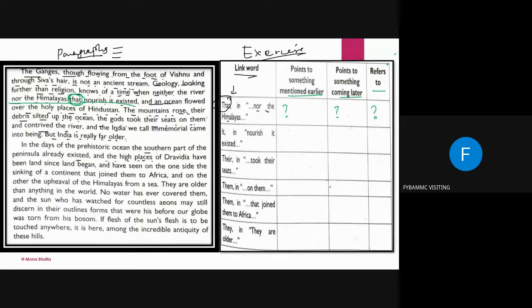So "that" in this sentence, what is it? Is it anaphora? Is it cataphora? Pointing to something earlier is anaphora, and pointing to something coming later is cataphora. So here it is cataphora. कैसे बेटा? Tell me. Because the Himalayas, after that, "nourish", "existed" बोला है ना. Nor the Himalayas that nourish it. So that means it is talking about the Himalayas only. Knows of a time when neither the river nor the Himalayas.